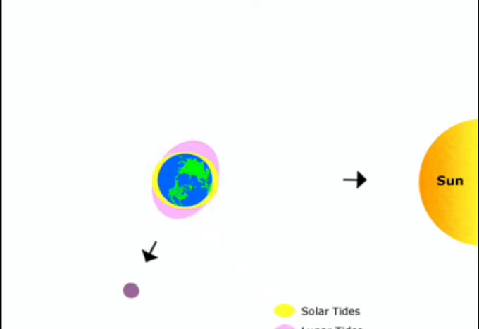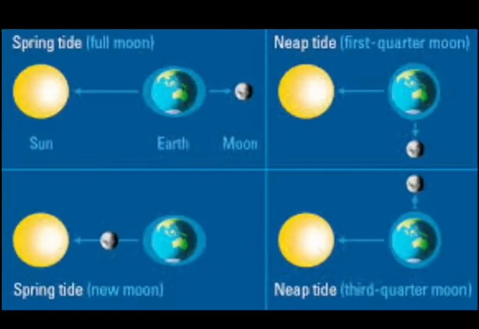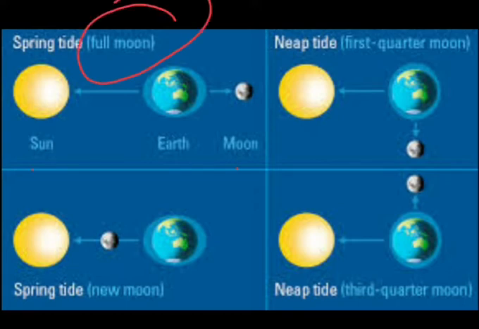So the moon and the earth are in the same line. Just look at the diagram here, student. If we talk about the full moon, spring tide, you can say that, which tide, spring tide, and when full moon. So just look at the position of the moon, earth and the sun.